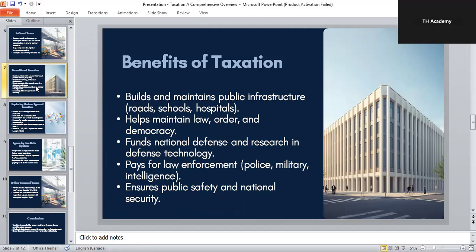police, military, and intelligence agencies, protecting national security through defense spending, promoting public welfare programs for the poor, elderly, or unemployed people. In short, paying taxes ensures that society functions smoothly, safely, and fairly. Without taxes, there would be no public service or development. So now, let's explore some more specific types of taxes that exist around the world.